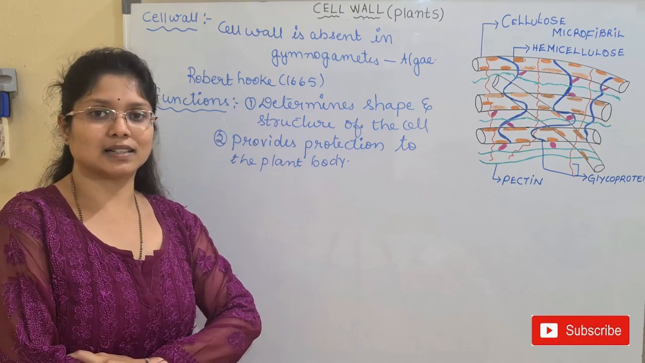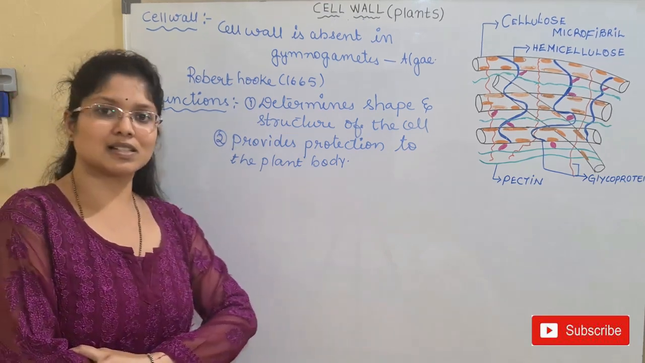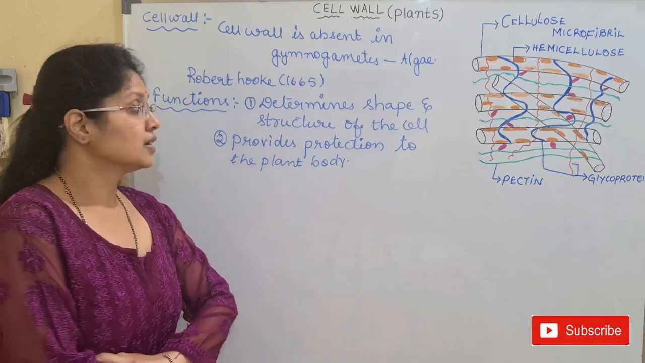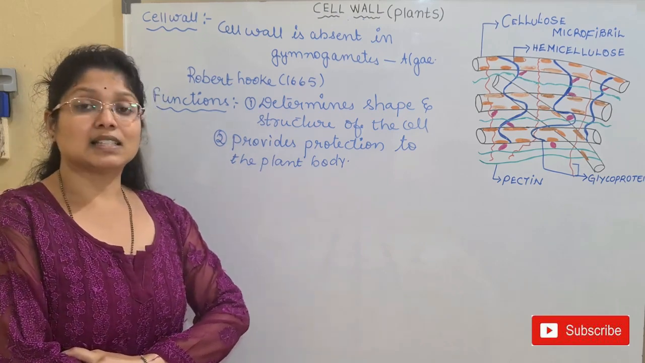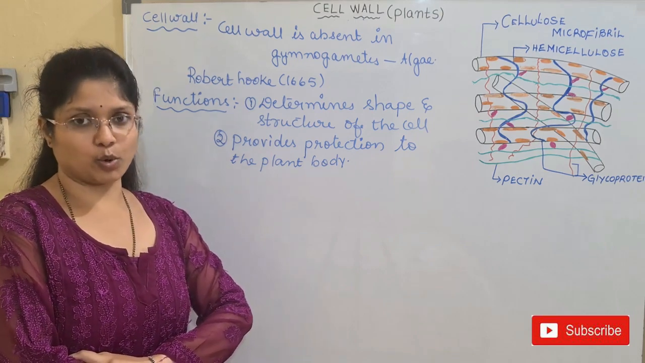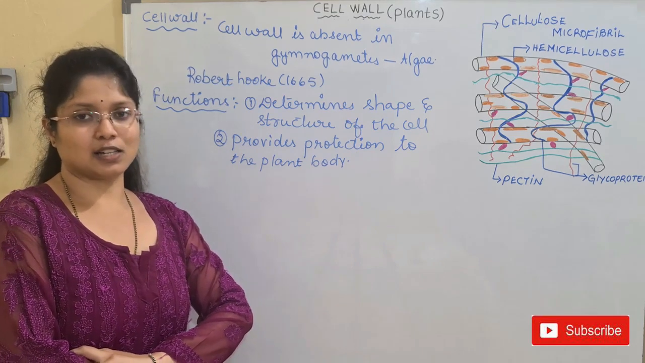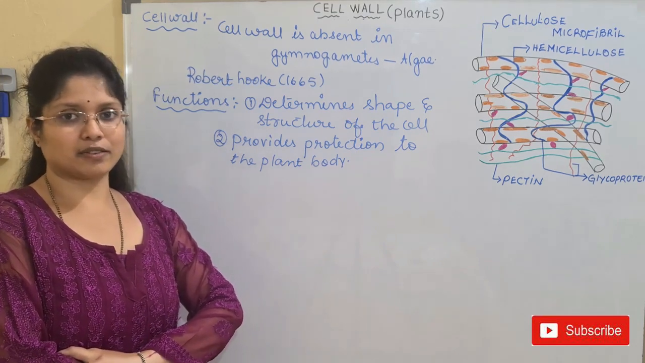Okay, so this is regarding the functions of the cell wall. These are the two major functions. One is that it helps in determining the shape and structure of the cell, and the second is that it provides protection to the plant body. And next, coming to the components of the cell wall, how the cell wall is organized, that we will see.